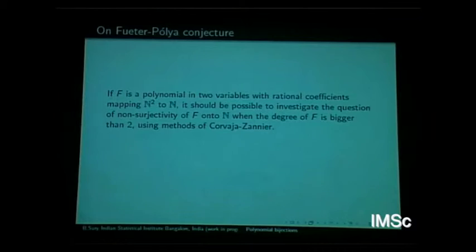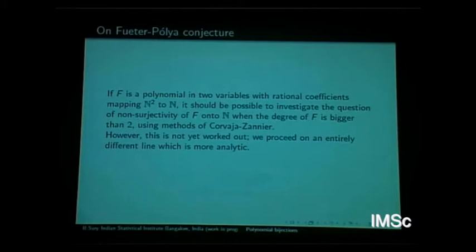If you have a higher degree polynomial, perhaps it should be possible to say that your solutions of f(x,y) equal to z... So you want to say f is not surjective if f has higher degree. So f(x,y) equal to z, you're looking at that surface. So you want to say all the integral points of the surface are in some smaller curve or something like that, or a union of curves. We haven't investigated that. So the point I'm trying to say, this method is slightly more analytic, but that earlier comment will be useful if somebody wants to try it out.